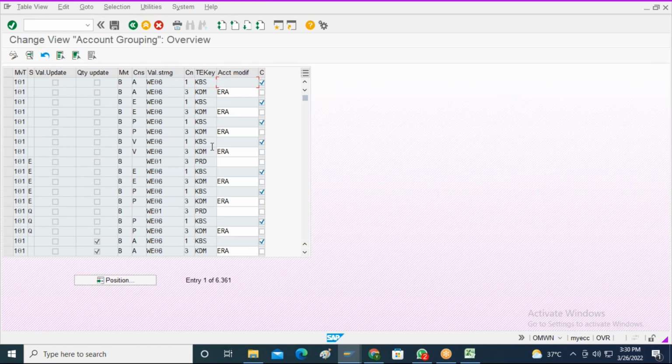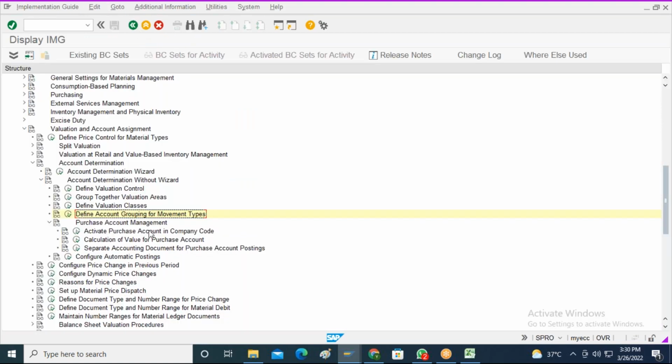In turn, these transaction event keys are again connected with the relevant GL account. Where it will be connected, we will see in the next step. But here, there is one more thing known as purchase account management. What is purchase account management?